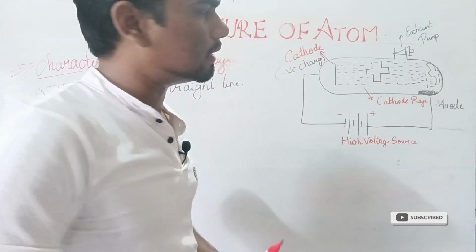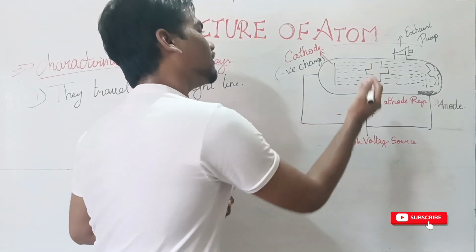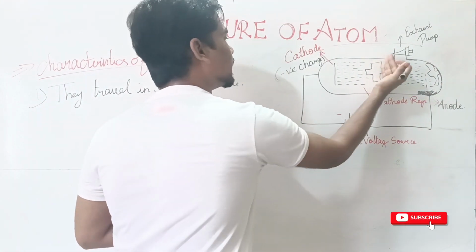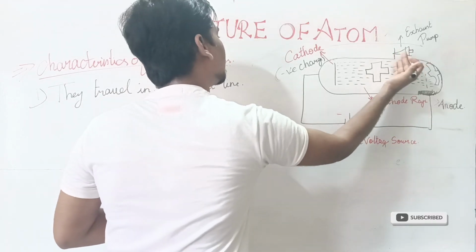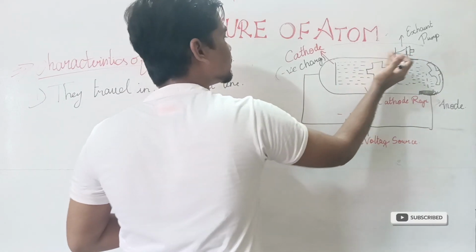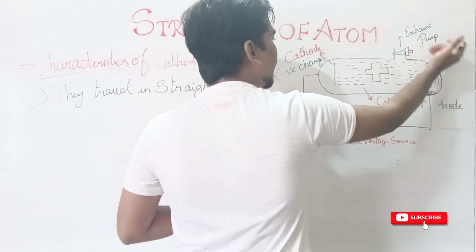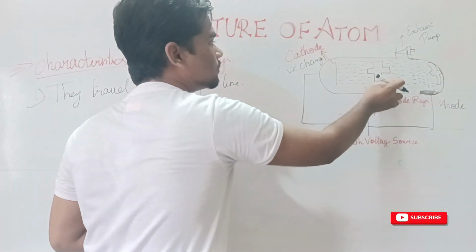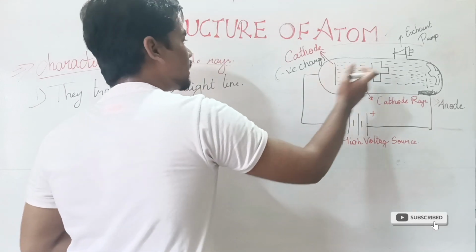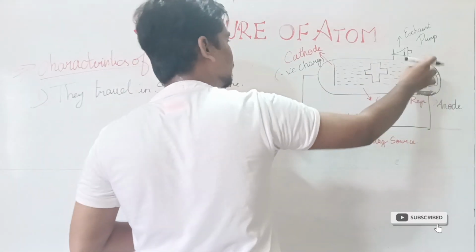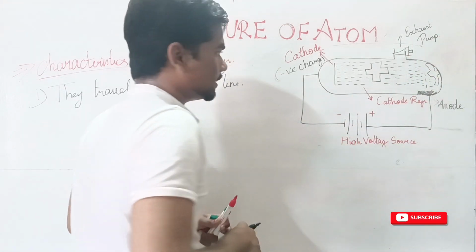This tells us this cathode rays travel in a straight line, so that if we place some object, this will block this cathode ray so that its shadow is visible on the other side of that cathode ray tube. This makes us understand that they are moving in a straight line, so that we have the shadow on the other side.